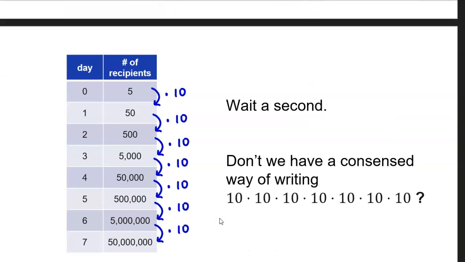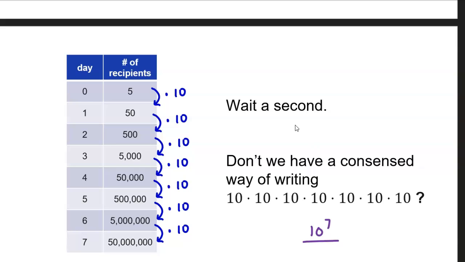But hold on a second. A few days ago, we talked about a way of writing 10 times 10 times 10 times 10 times 10, right? 7 times. So 10 multiplied by itself 7 times. We had a way of writing this, right? What was the way of writing this? This was 10 to the 7th. See, we had 1, 2, 3, 4, 5, 6, 7. We multiplied by 10 7 times. That's how we write this.